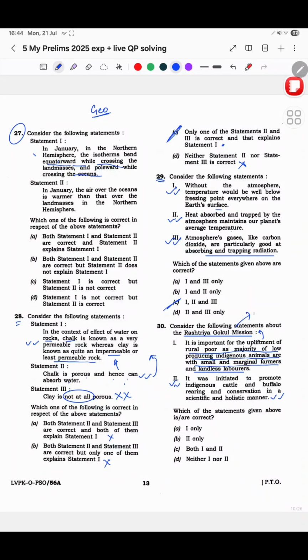So again this comes back to a government scheme. Okay, I am not counting this in a pattern because you can't point out which specific government scheme or mission they are going to ask. But anyways, the answer to this I chose B, sorry, C.